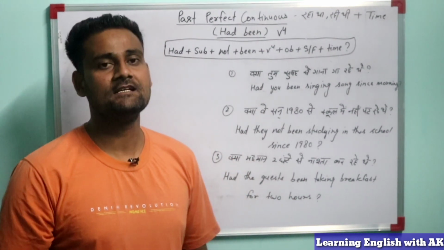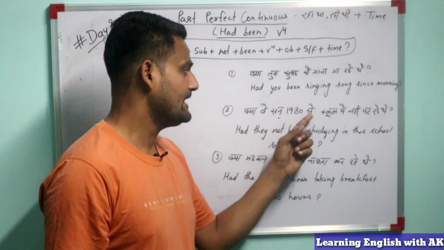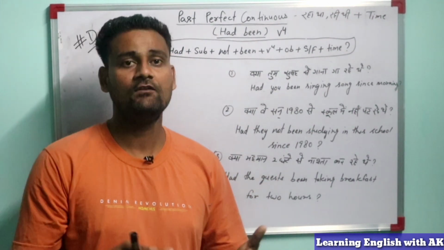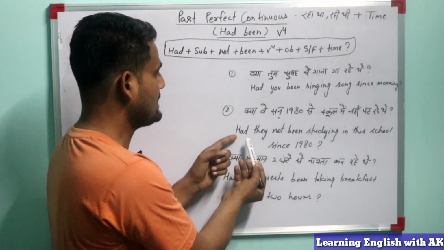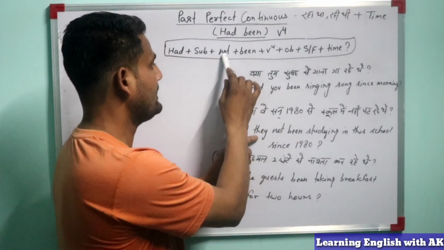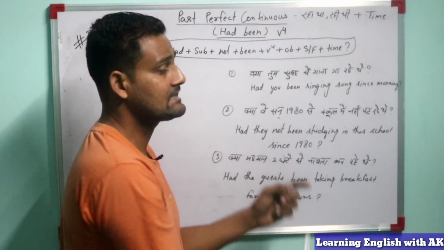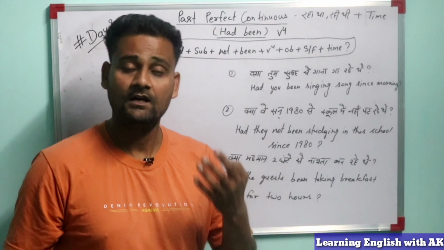Another example: क्या वे सन 1980 से स्कूल में नहीं पढ़ रहे थे? How will we convert this into English? First we will use had, and the subject is they, and after that we will use not, and then been, and what is the main verb? Study, padna, study. So the fourth form of the main verb, studying.